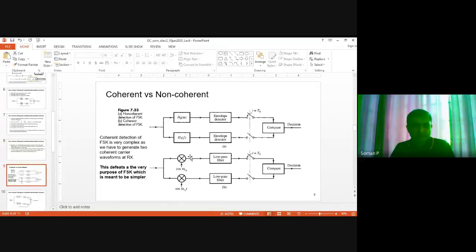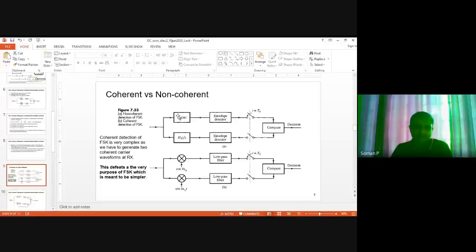Now let's have a quick understanding of the difference between coherent versus non-coherent. The top one is a non-coherent receiver of an FSK, and the bottom one is a coherent receiver of an FSK. Here this is the received signal. FSK means it will be cos 2 pi F1 T or cos 2 pi F2 T, either of those. This is the non-coherent one.